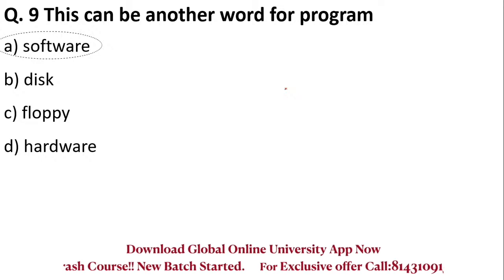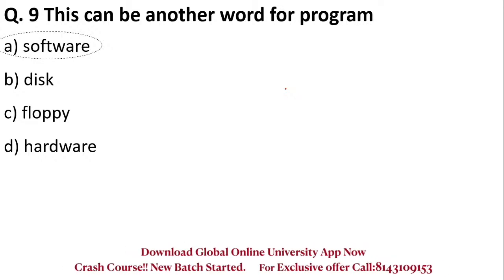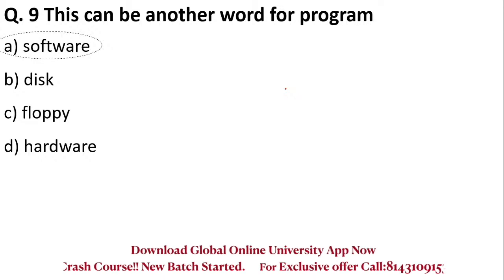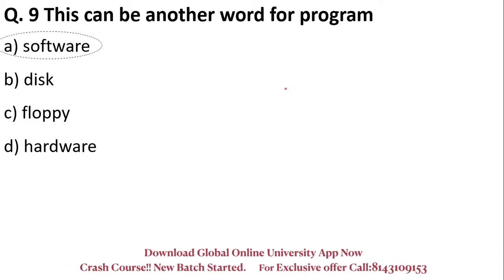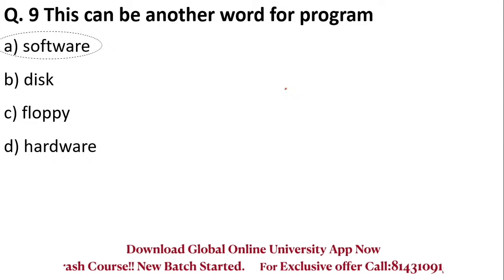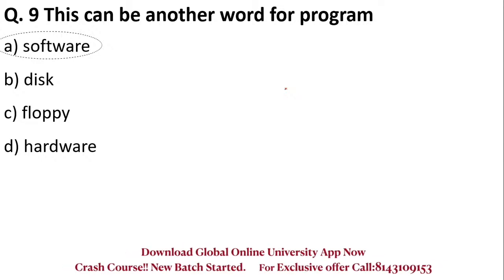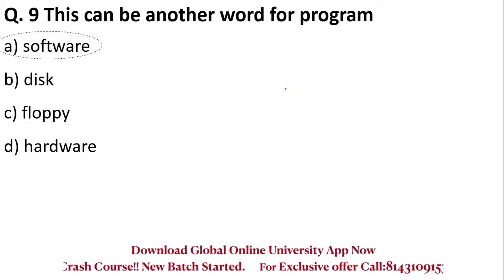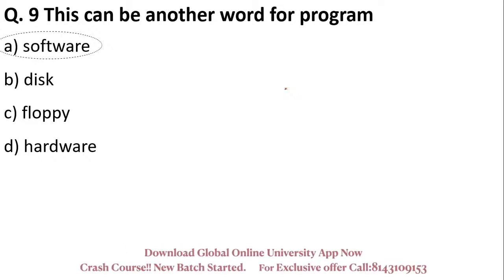For instance, you have Photoshop, which helps you to edit. You have Adobe Reader, which helps you to read PDF files. Or you have your browsers to surf the internet, and you have antiviruses. So what are these? All these are different kinds of softwares.